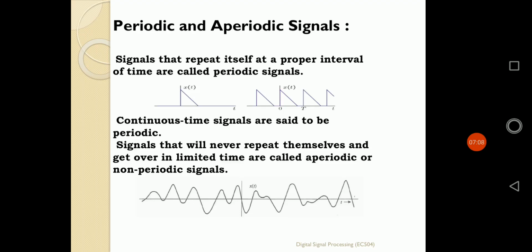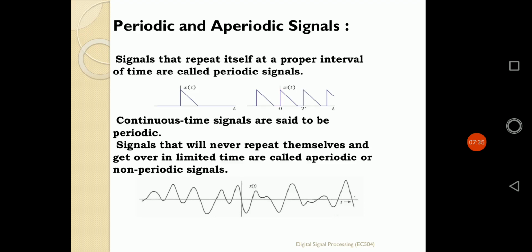That means each time that interval passes, the signal repeats its nature, its shape or its value. That particular time is known as the time period of the signal. A signal that has a particular time period is known as a periodic signal.